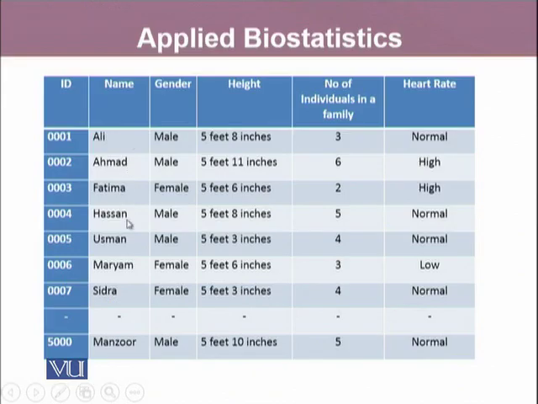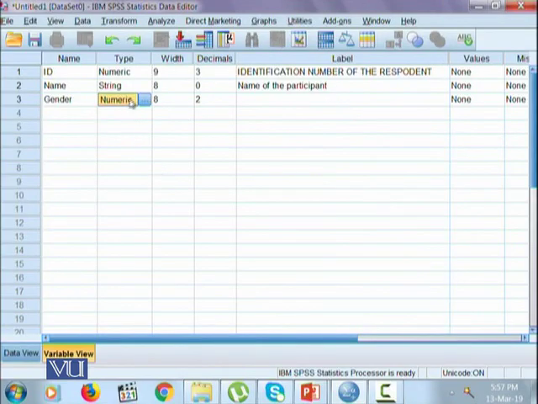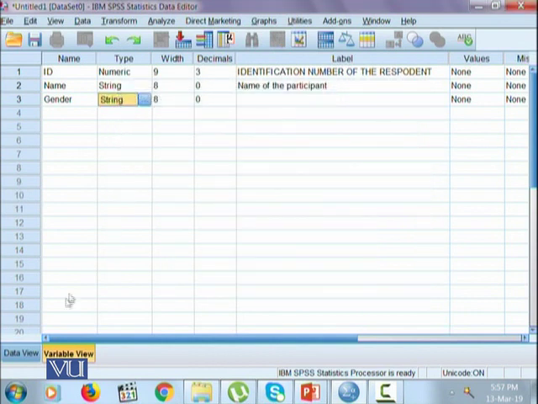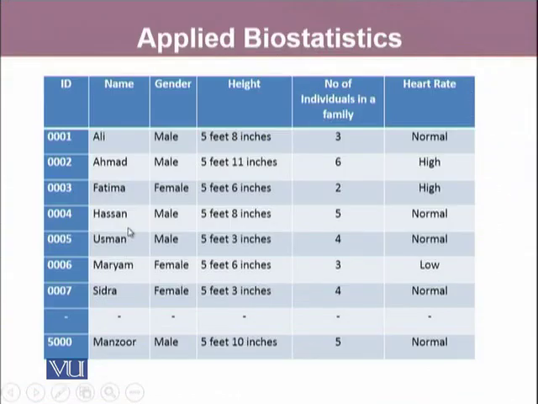The next variable will be added as the gender. Gender here is male and female in our data set. So one way is we keep it string and type gender as male and female. But typing male as a whole and female as a whole all the time is going to be very time consuming.